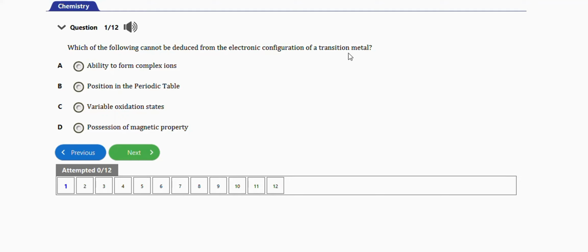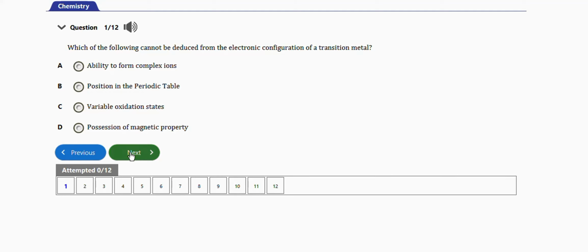The first question I have here says, which of the following cannot be deduced from the electronic configuration of a transition metal: ability to form complex ions, position in the periodic table, variable oxidation state, possession of magnetic property. So the right option is option D. This is not a deduction from the electronic configuration of a transition metal. Okay, so option D is the right option.